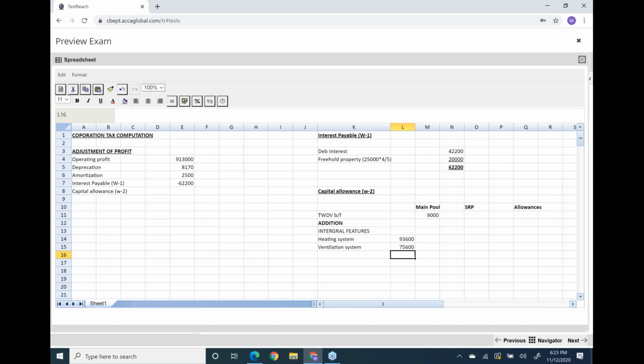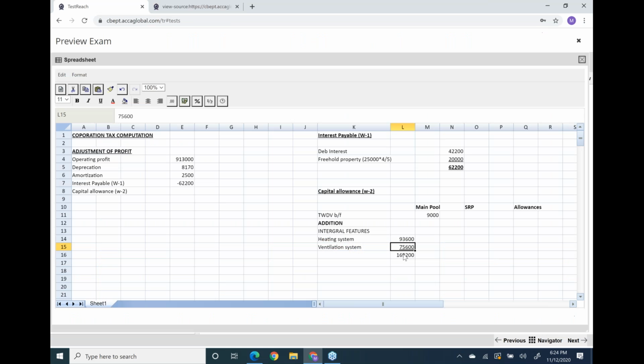The ventilation system is 75,600. Okay, now add these two: 169,200.